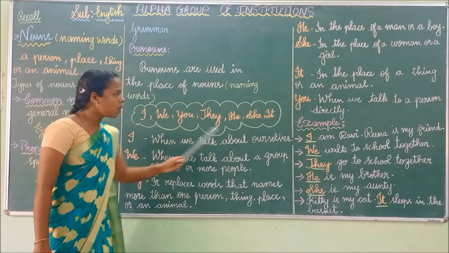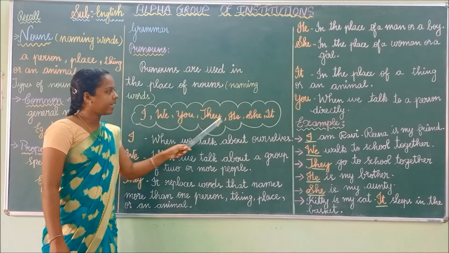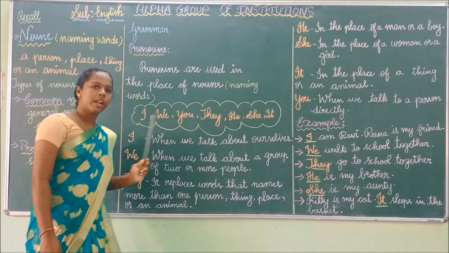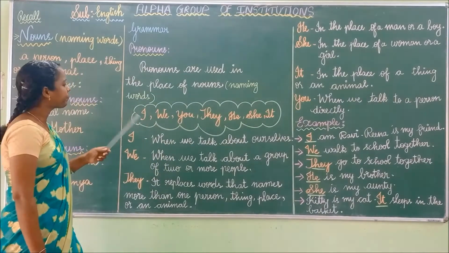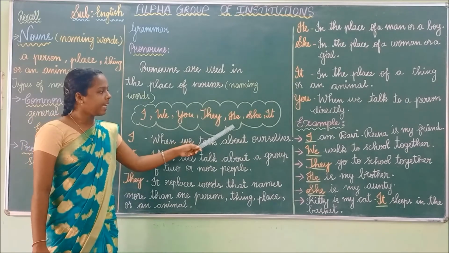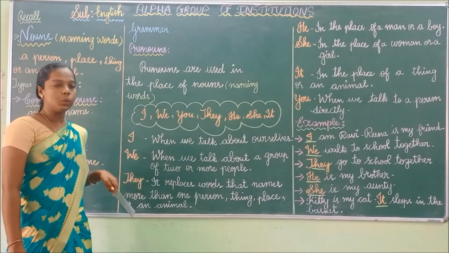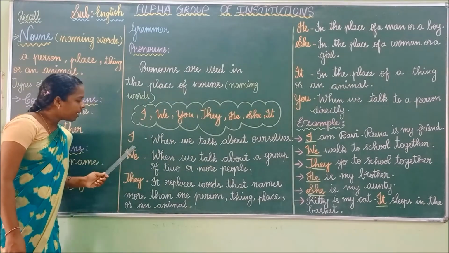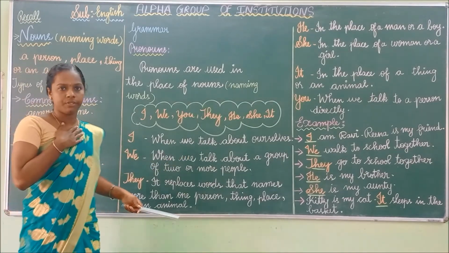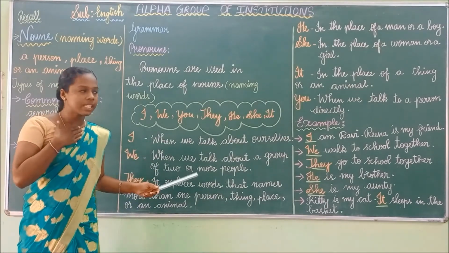Look at the pronouns. I, we, you, they, he, she, it. These are pronouns. Shall we repeat it once again? I, we, you, they, he, she, it. Now we will see the usage of pronoun. We have to use I when we talk about ourselves.